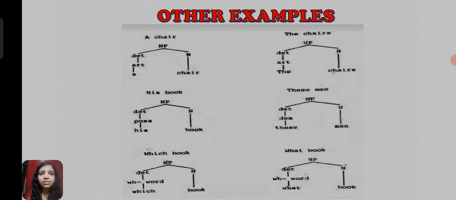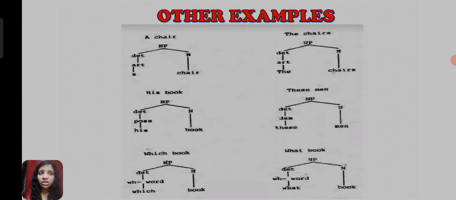Next there are some other examples also, like a chair, which is a noun phrase. NP means noun phrase, and it is divided into determiner and noun. The determiner is a, which comes under the category of article, and chair is the noun. So a chair is combinedly known as a noun phrase.